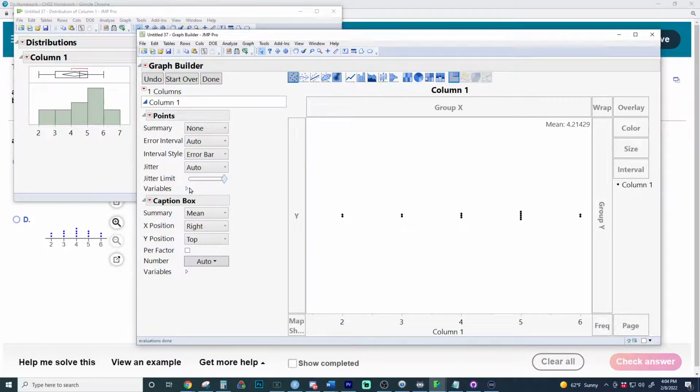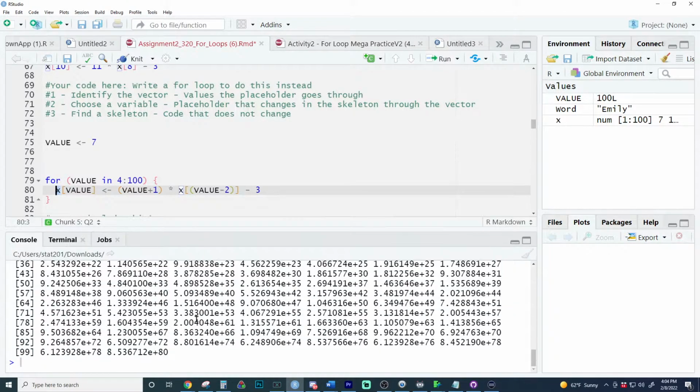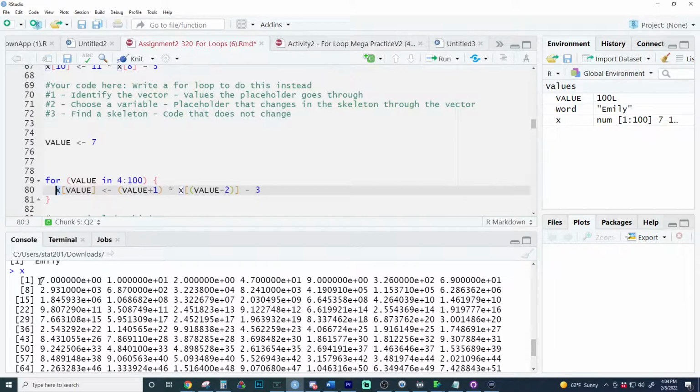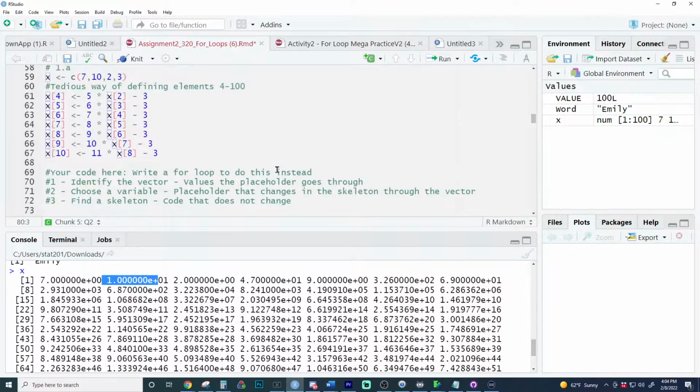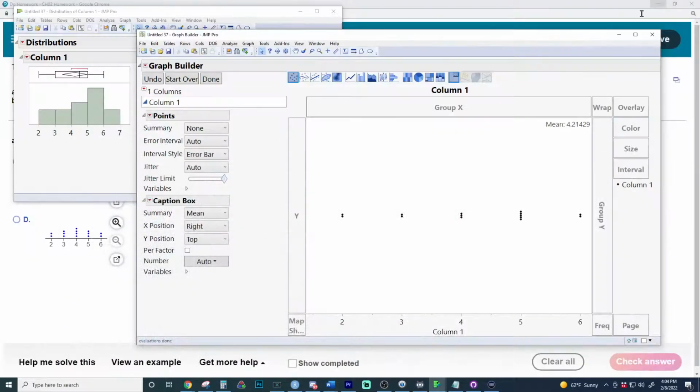Mine runs and gives me the answer for number 2 in assignment 2, but they are super weird and have e's in them. Ah, yes, because I think the numbers are really big right there, Abigail. If you look at the vector I created right here, I think the answers are going to get super weird and go to scientific notation. So that's 7, but in scientific notation. And then the numbers start to get pretty crazy right there. That's 10, I believe. So the numbers are going into scientific notation. Good question, Abigail.